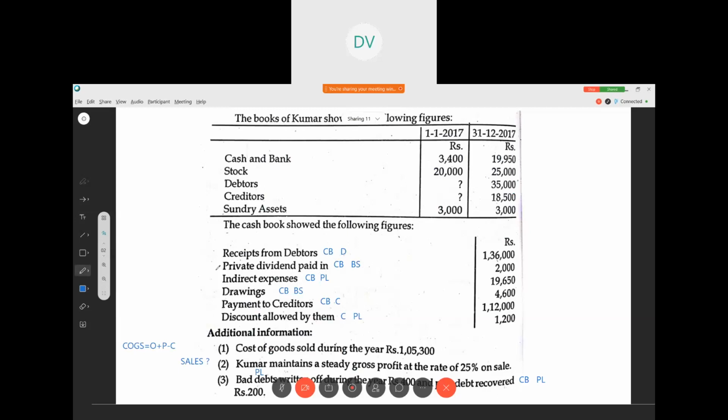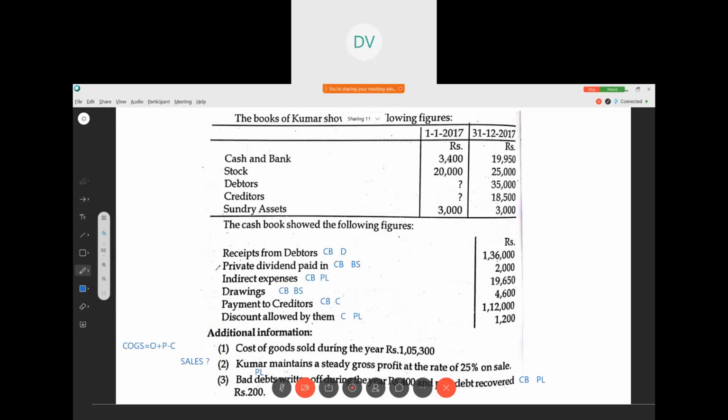See, total debtors account. Cash received from the debtors 1,36,000, bad debts 400, right? Bad debts recovered we are not writing here. Again credit sales we got here, 1,25,800. Closing balance is given, so the total is 1,71,400 on both sides, and the balancing figure will be the opening balance. Clear?